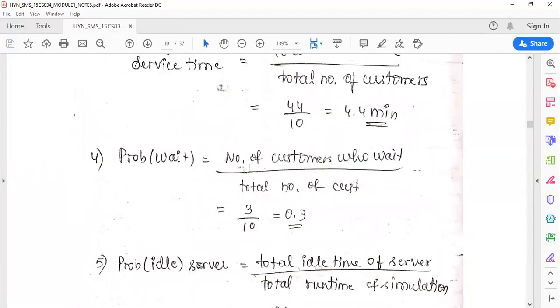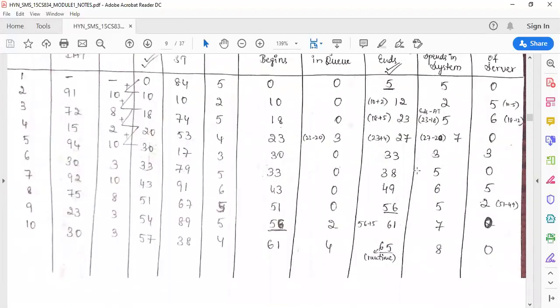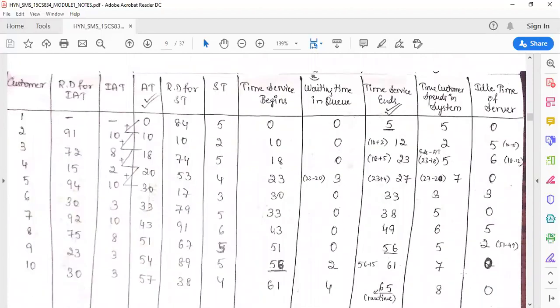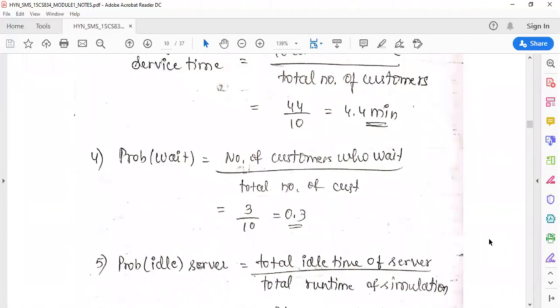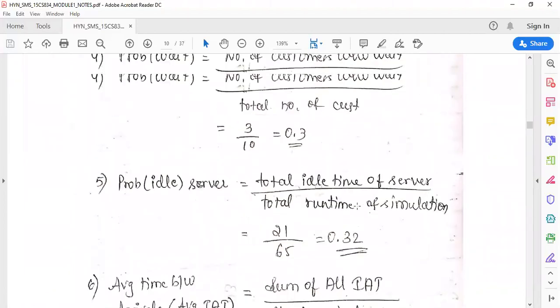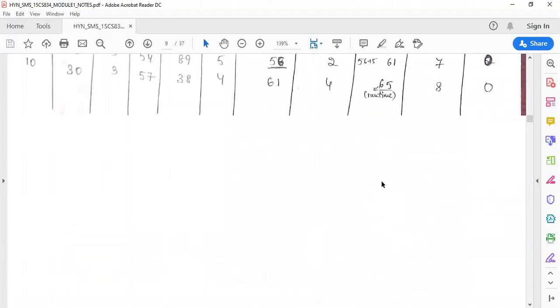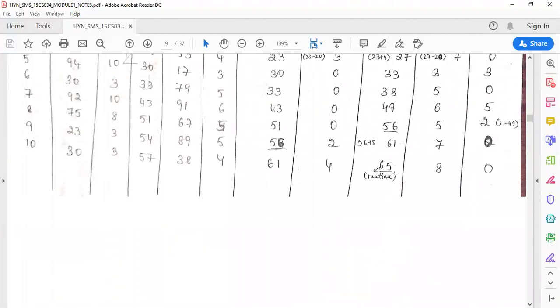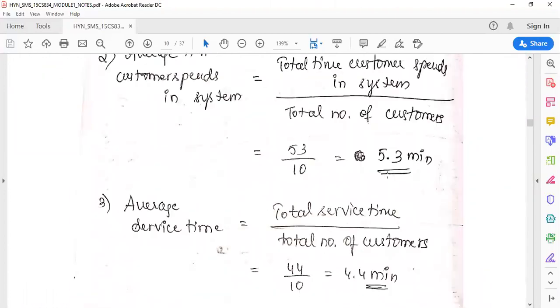So you have to add the total idle time, right? Go to that particular column, the idle time of the server. This is the last column. Add all the values; that is the total idle time of the server, divided by the total runtime of simulation. The total runtime of simulation is nothing but when the simulation stopped, that is, when the service ended. This last value when the service ends is called the total runtime of simulation, right?